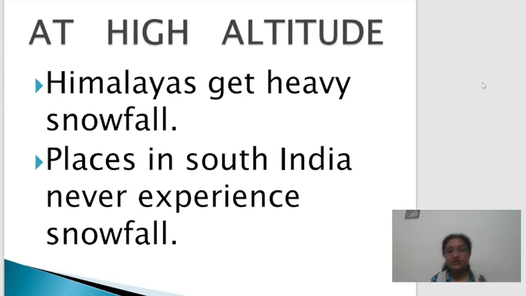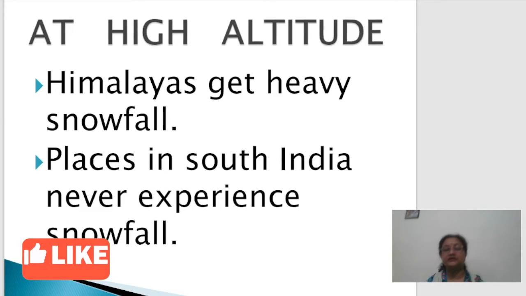But when we go in the other parts of India, suppose the southern parts of India, there we never find the snowfall occurs, right? Always the rainfall is there and it is in the form of rainfall only. Precipitation is in the form of rainfall only. On the other side, if we take the altitude as an important factor, extreme northern parts of India are covered by the great Himalayan ranges, right? These are very high mountain systems.